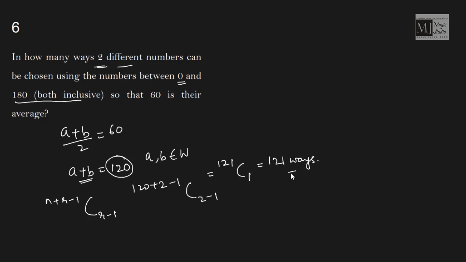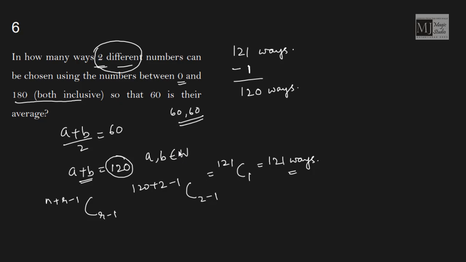But out of these 121 ways, there is one combination where we have chosen 60-60 also, isn't it? But it has been given that two different numbers need to be selected. So we will delete that particular combination. So we are left with 120 ways this can be done.